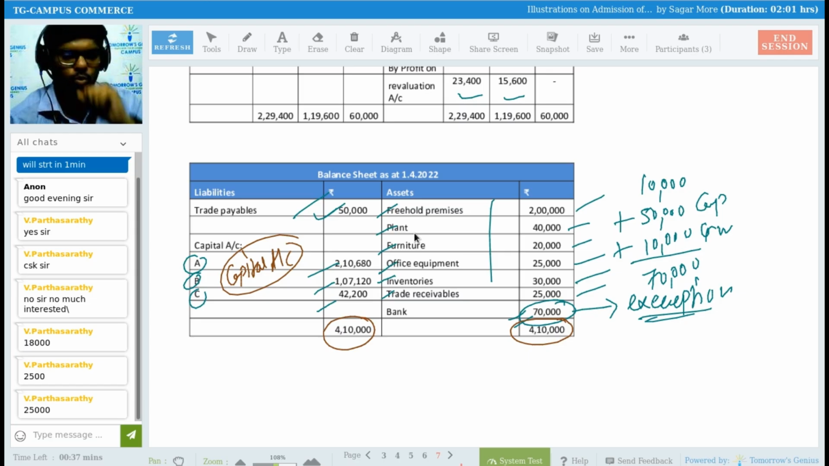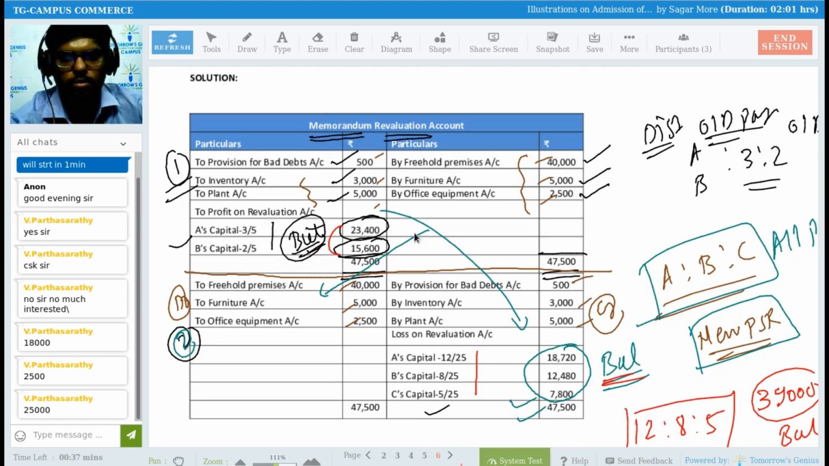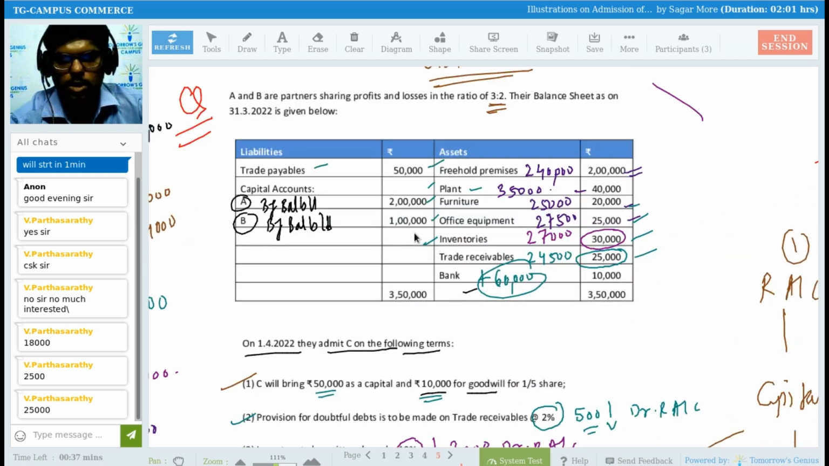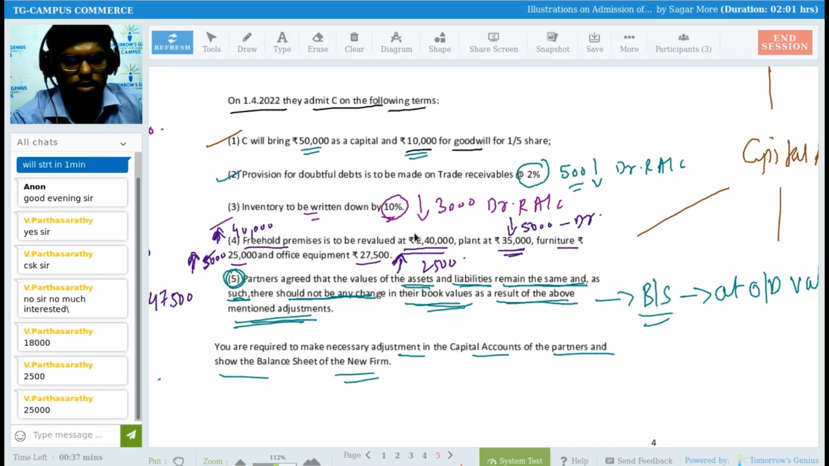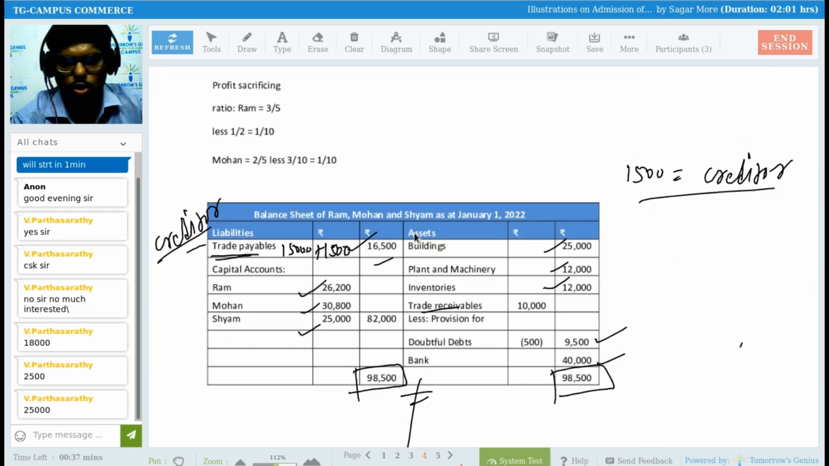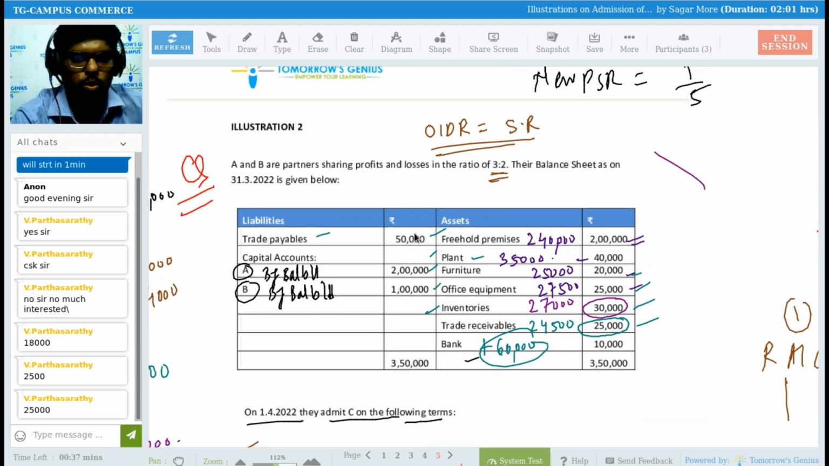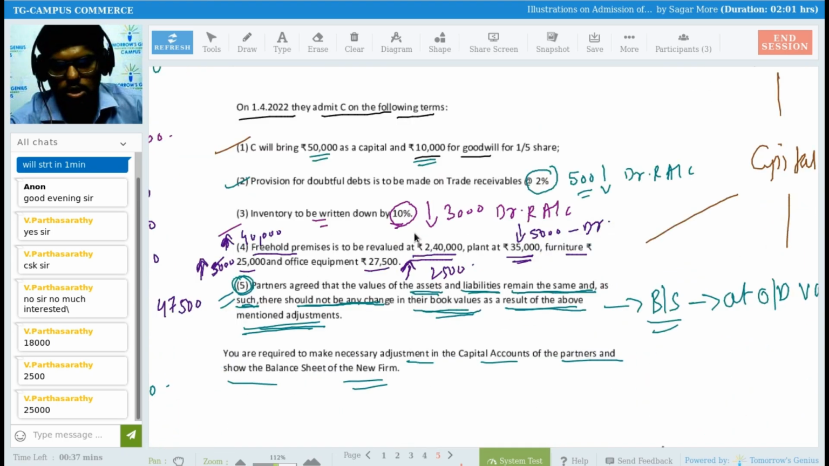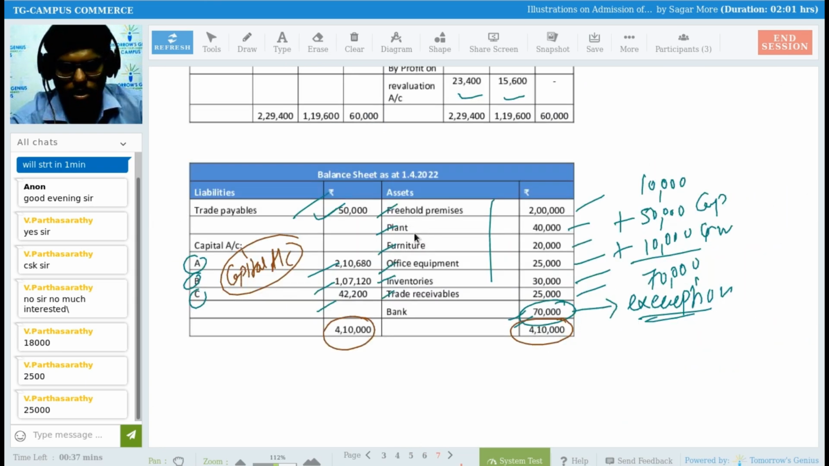Have you understood this, Sadhna, Shivarish? Why did we prepare that memorandum revaluation account? Understood? Only because of this adjustment number 5. Getting it, Shivarish? And as I told you, this question is of your CA Foundation. You can consider this a CA Foundation question. So that adjustment number 5 does not belong to your CBSE. Understood this, Shivarish? Yes, sir.